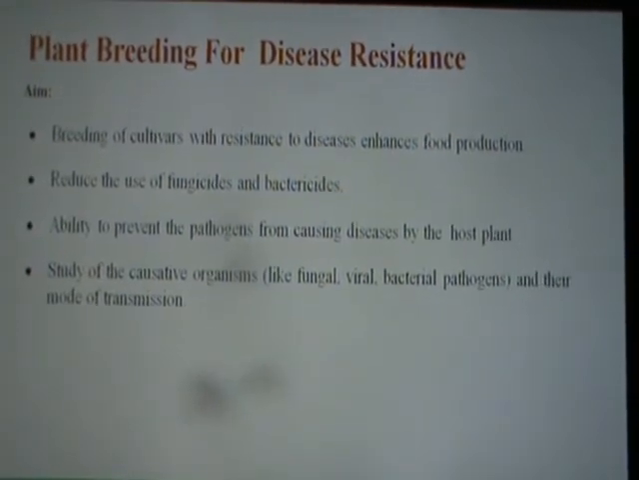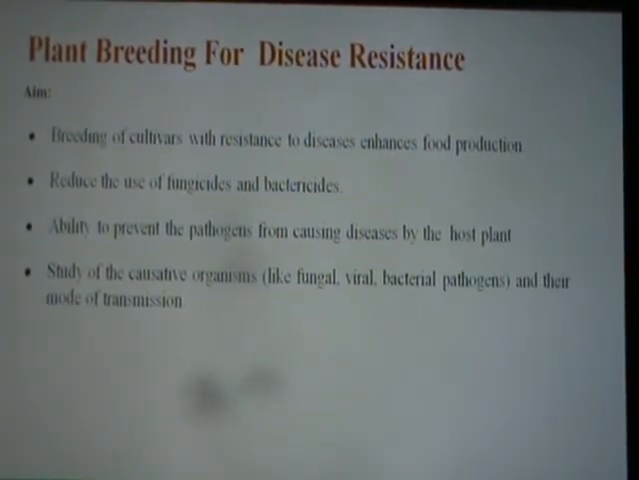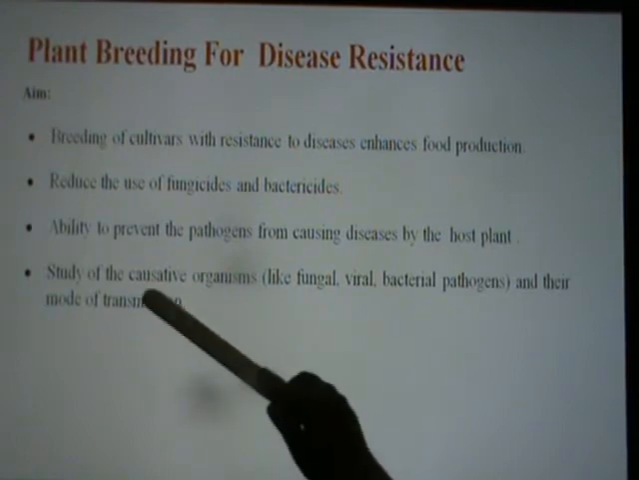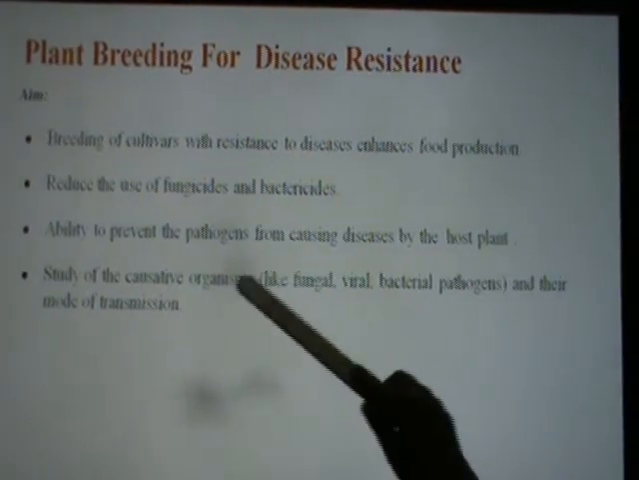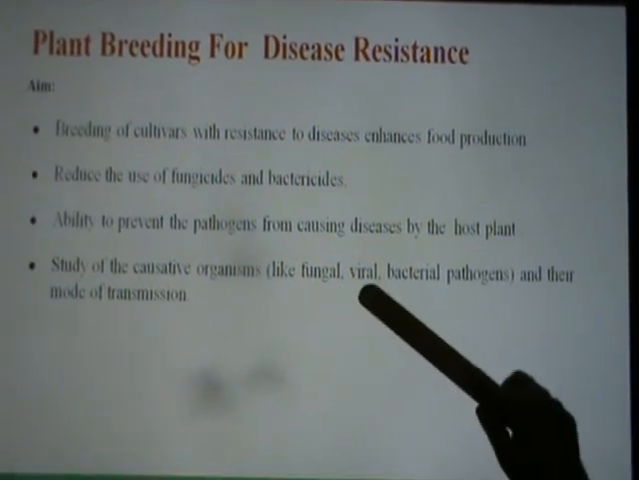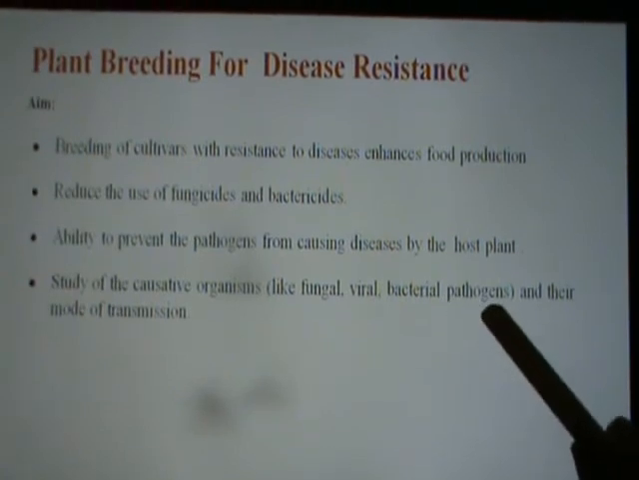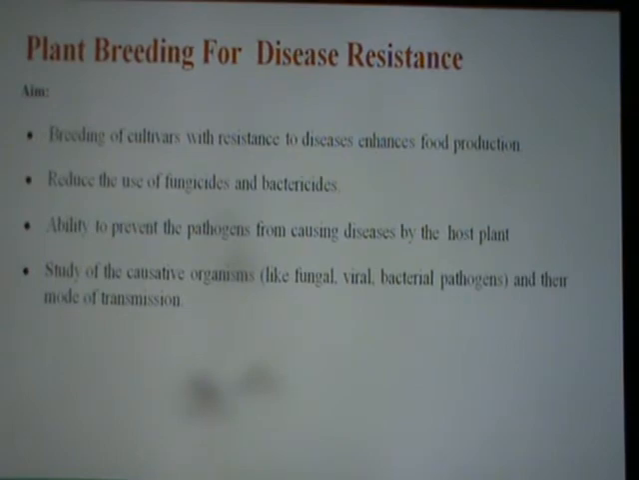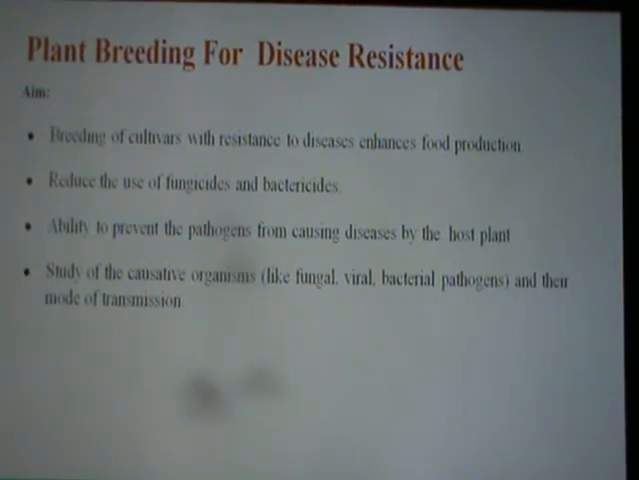So the original plant was usually attacked by the pathogens. If a hybrid variety is developed, that plant will be able to resist infection by different fungal, bacterial or viral diseases. Then the causative organisms, like fungal, viral or bacterial pathogens, can be studied, and their mode of transmission, how they cause diseases to the plants, can be studied in this plant breeding method.